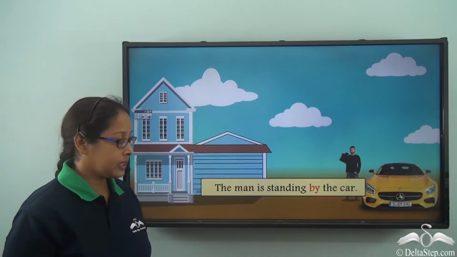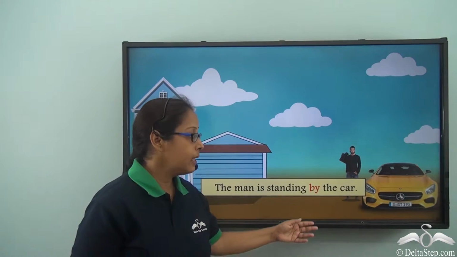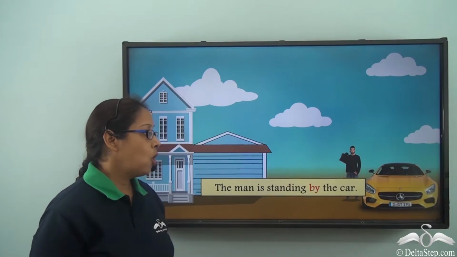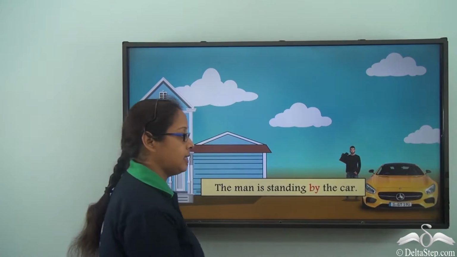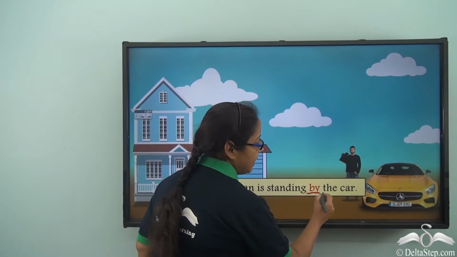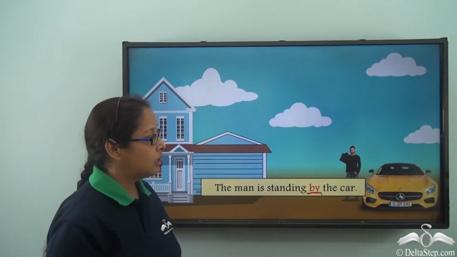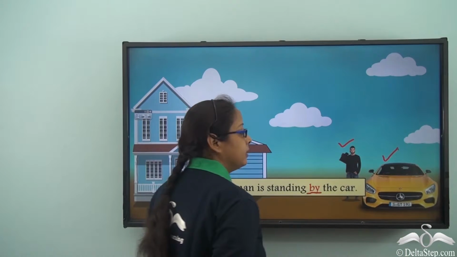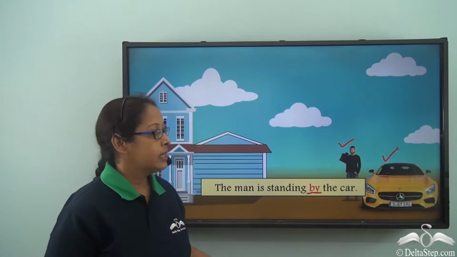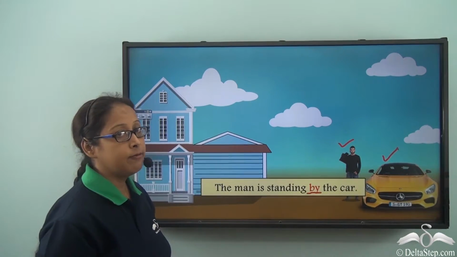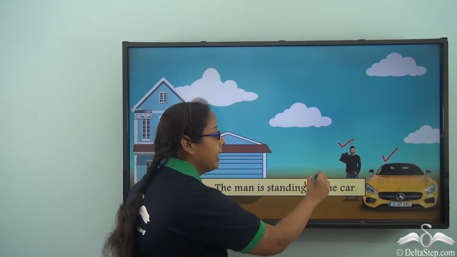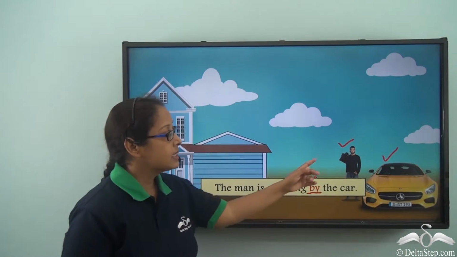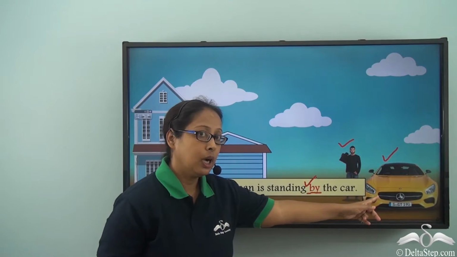Let's take a look at another example. The man is standing by the car. So, which is the preposition in the sentence? By. Where is he standing? By the car. So, this is the man and here is the car. So, where is the man standing? He's standing right next to the car, right beside the car. Hence, we have used the preposition by because he is standing right next to the car.